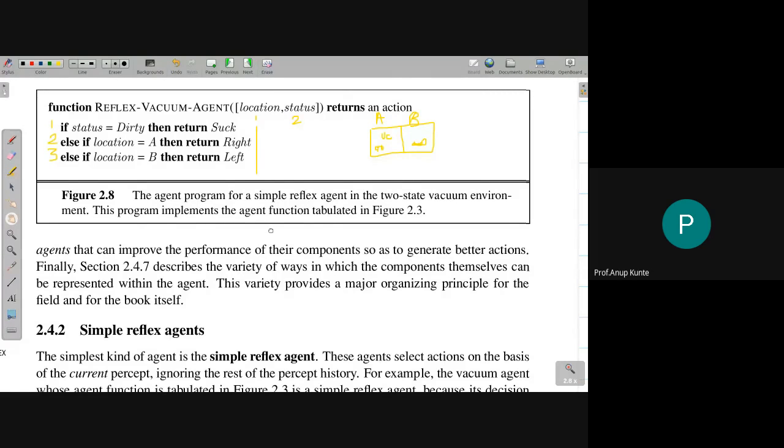The second drawback with this agent program is that it does not have the percept sequence known. It works only on instantaneous reaction to the environment. The environment gives you a percept, a signal. You observe the signal instantaneously, and you take the decision instantaneously. So there is no reflection between calls. The agent does not know what it did previously, and it just takes the action.